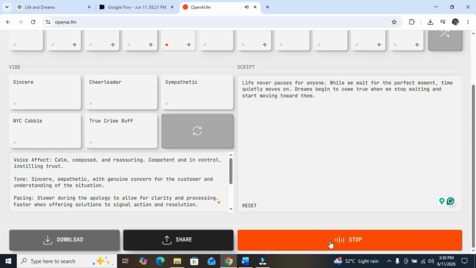Life never pauses for anyone. While we wait for the perfect moment, time quietly moves on. Dreams begin to come true when...